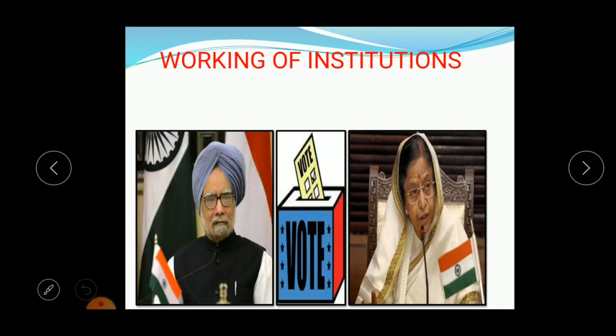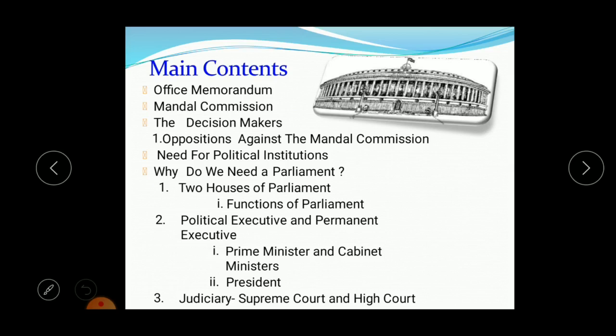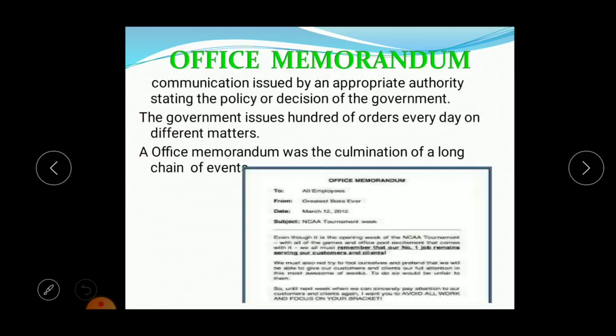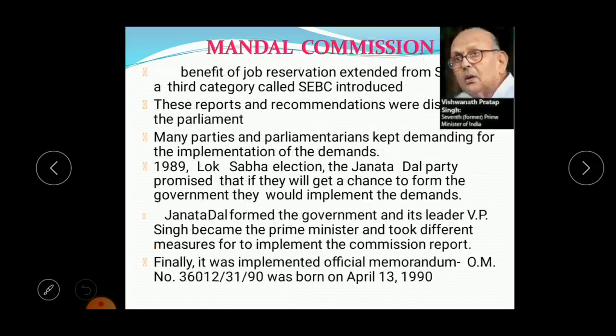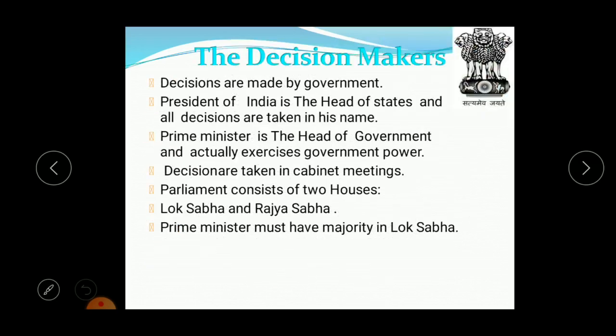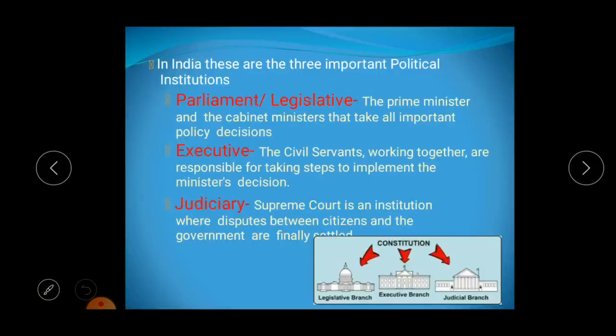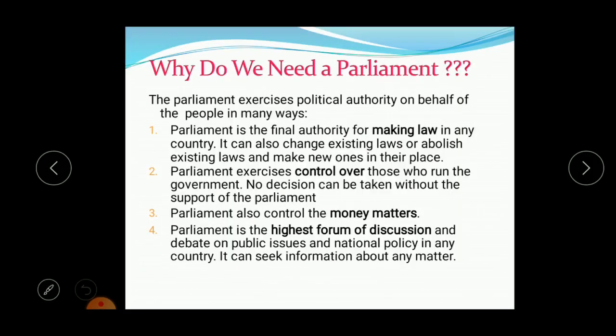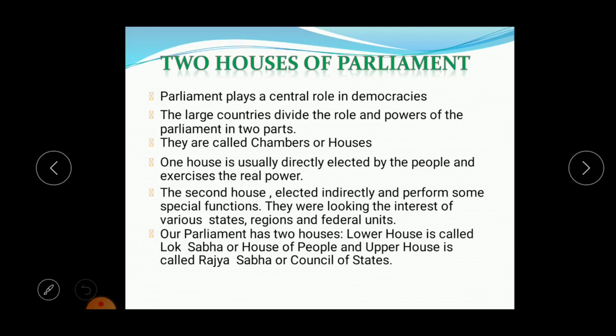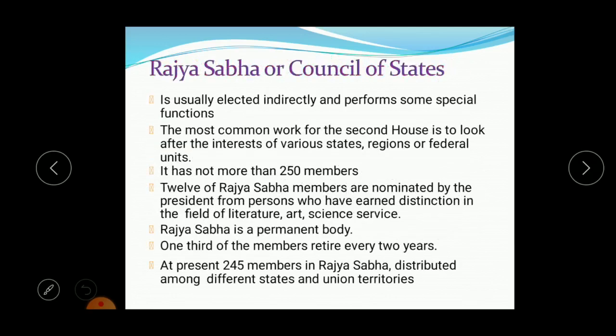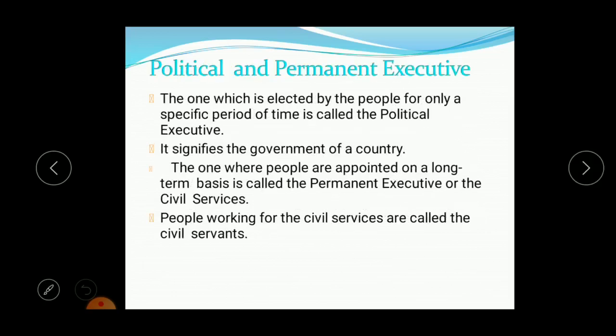We are dealing with Civics, 5th chapter, Working of Institutions. In that we saw the office memorandum and the Mandal Commission, and we have been seeing the decisions that are taken in the Parliament, what a Parliament is and what its functions are. In that, two houses prevail, Lok Sabha and Rajya Sabha, which we saw in the previous class along with the functions of the Parliament. Now we are getting into a new topic, that is the political and the permanent executives.